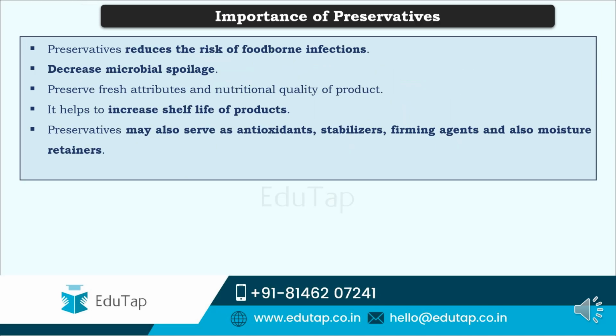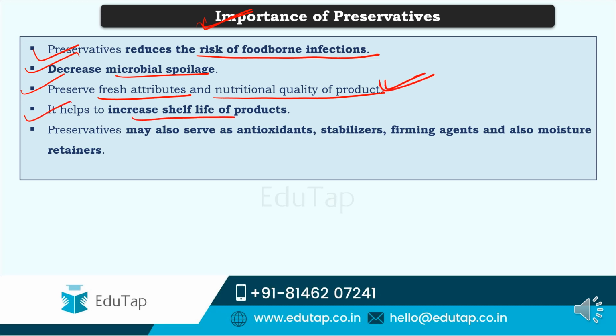And before that, let us try to understand the importance of preservatives. Now see, preservatives reduce the risk of foodborne infections, that is obvious. They decrease microbial spoilage, that is also obvious. Next, sometimes they can preserve the fresh attributes and nutritional quality of the products, and they help in increasing the shelf life of products.